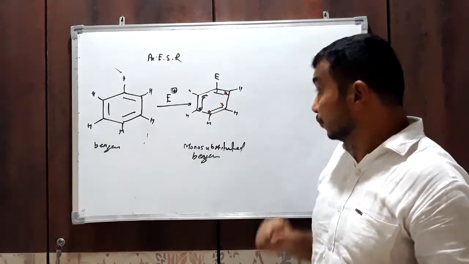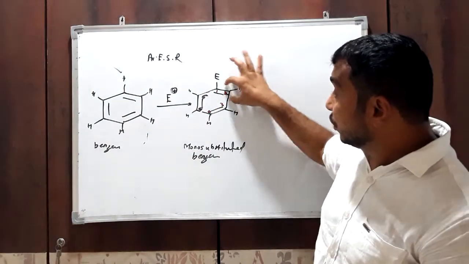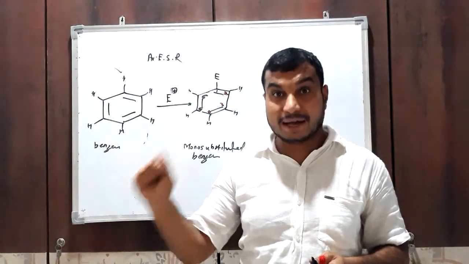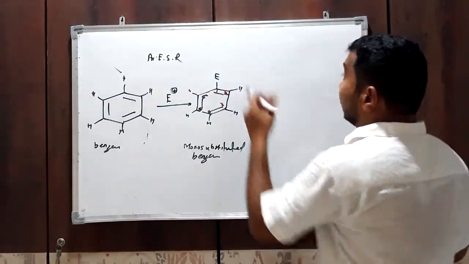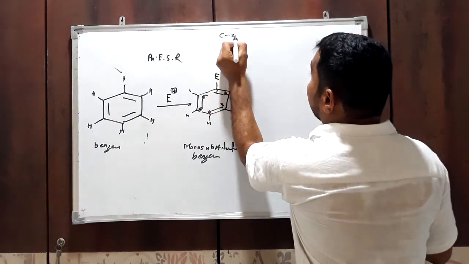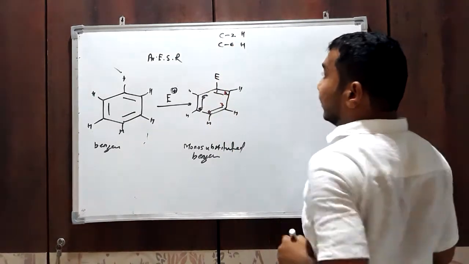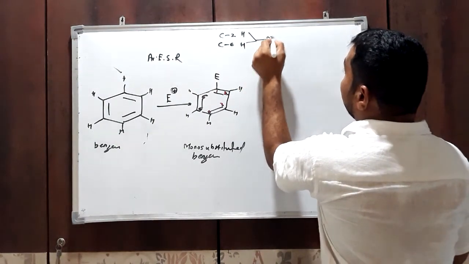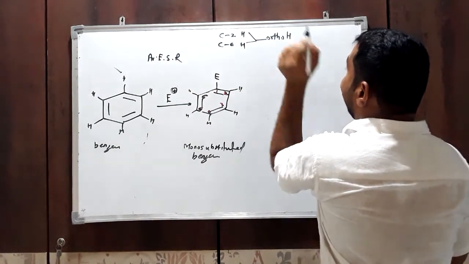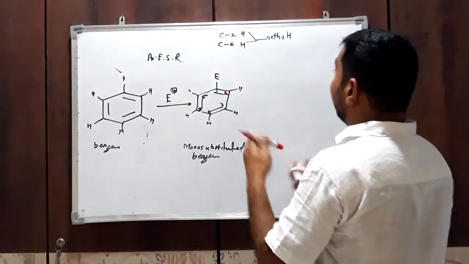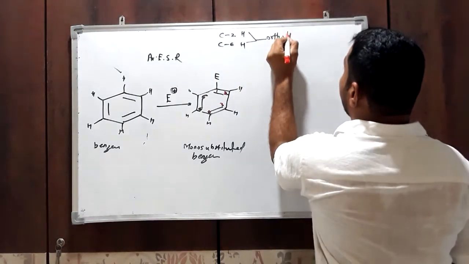These are called C2 and C6 hydrogens, ortho hydrogens, and they are exactly identical with each other.